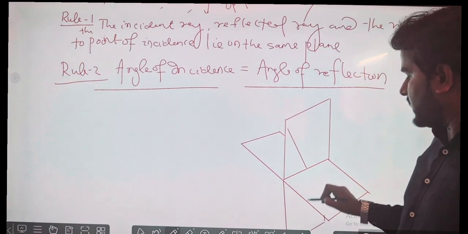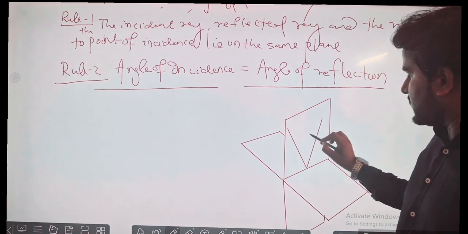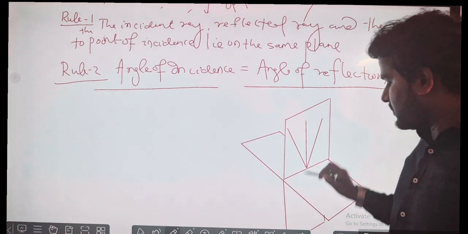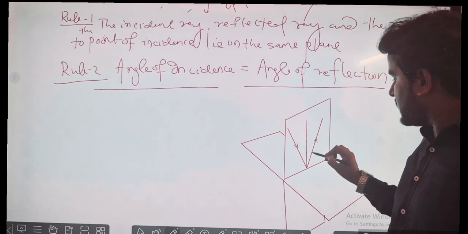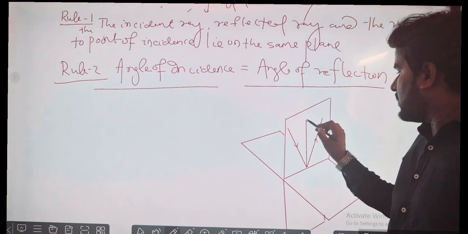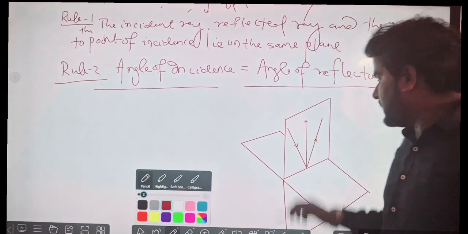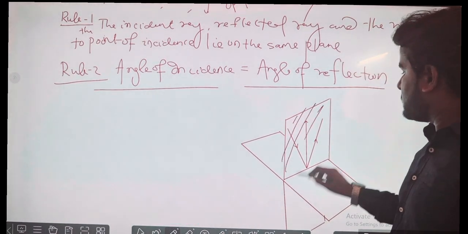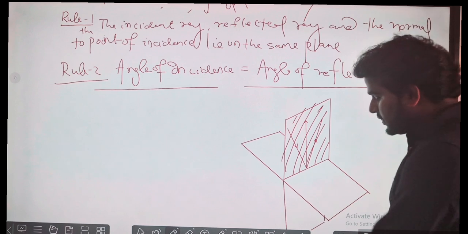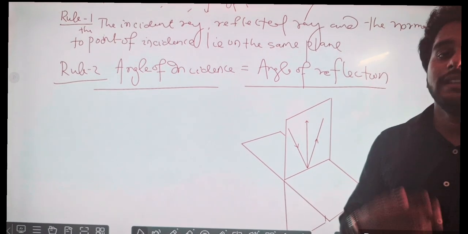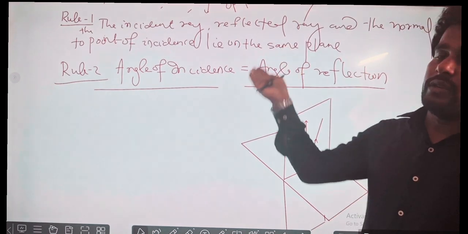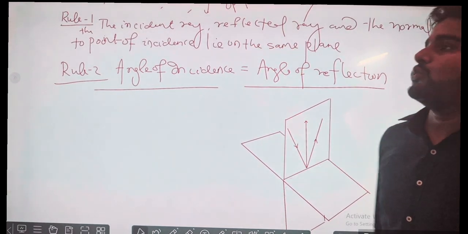Suppose this is the incident ray, this is the reflected ray, and this is the normal. All are lying on the same plane. एक ही plane में वो रहते हैं. The light rays do not change their planes. So this is explained in rule number 1.